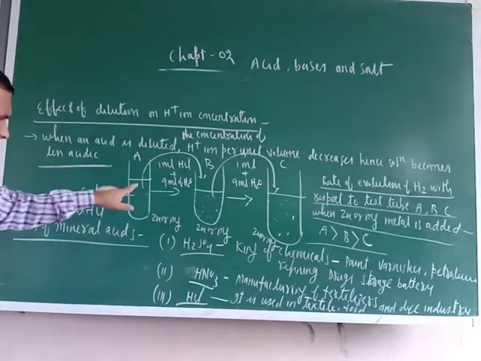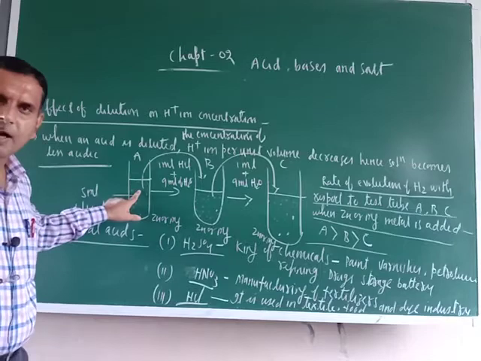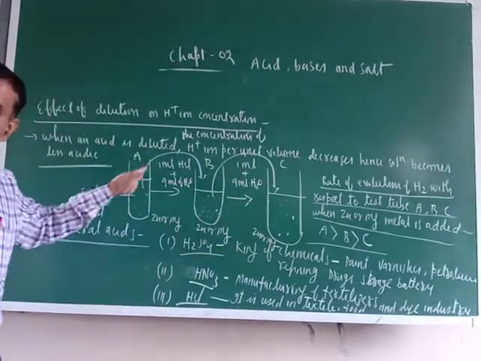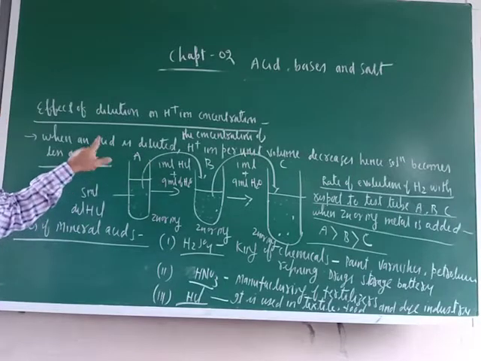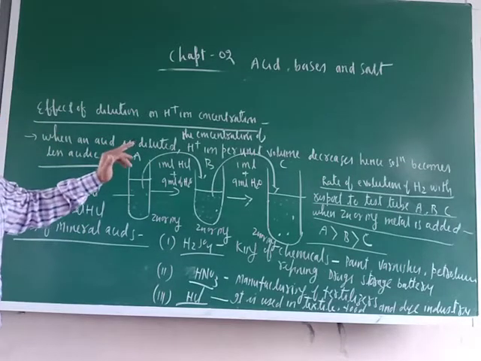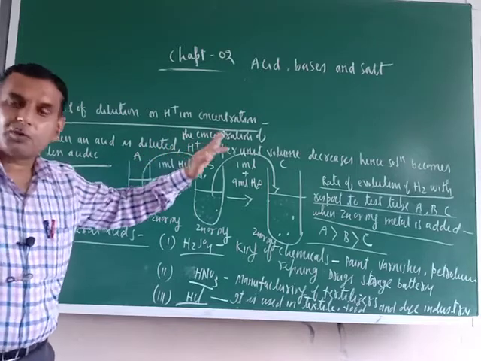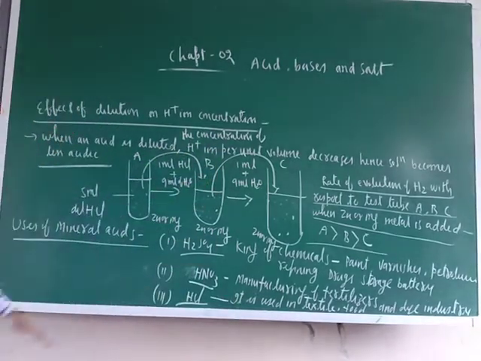This was more acidic, hence more hydrogen gas is evolved. This was least acidic, hence less. Please remember this conclusion: when an acid is diluted, then H positive ion concentration per unit volume decreases and hence the solution becomes less acidic. Means per unit volume H positive ion concentration decreases. Okay, so this is all about this one.